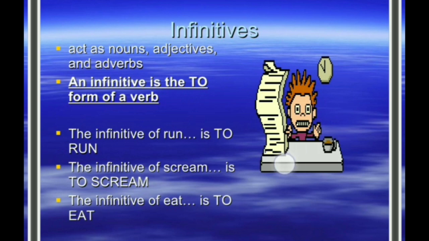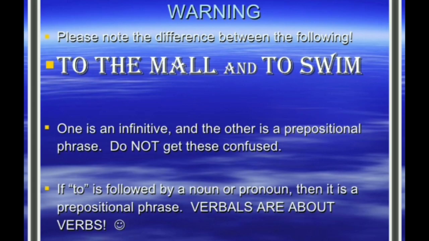But if you go to that example again, to the mall, okay students, it is to the mall. So mall is not a verb. Obviously, mall cannot be a verb. It is not an action word. So mall here is a noun, if you notice. And to the mall means you are going to the mall. It means it is acting like a preposition. So it becomes a prepositional phrase.